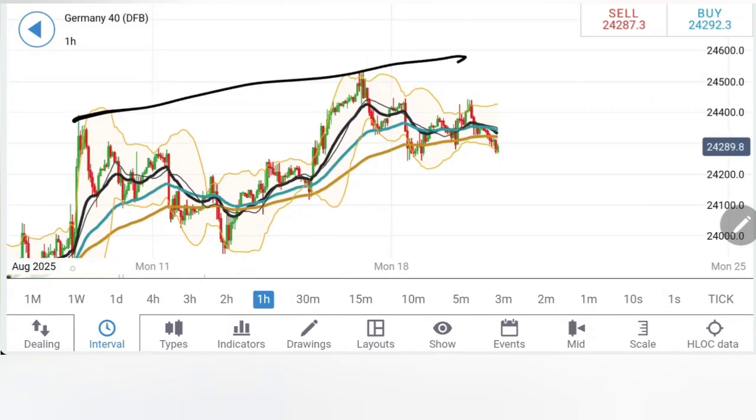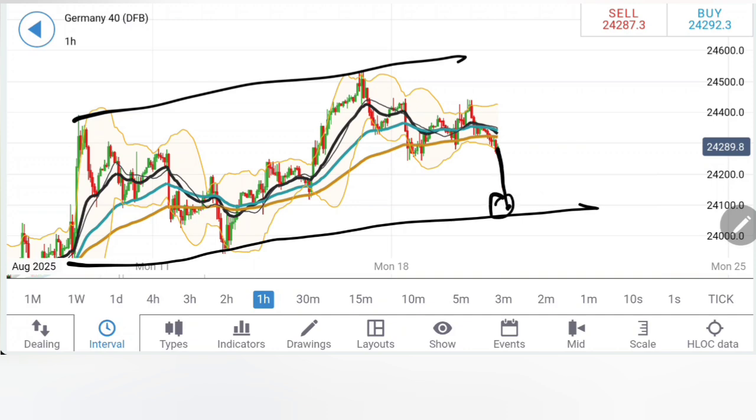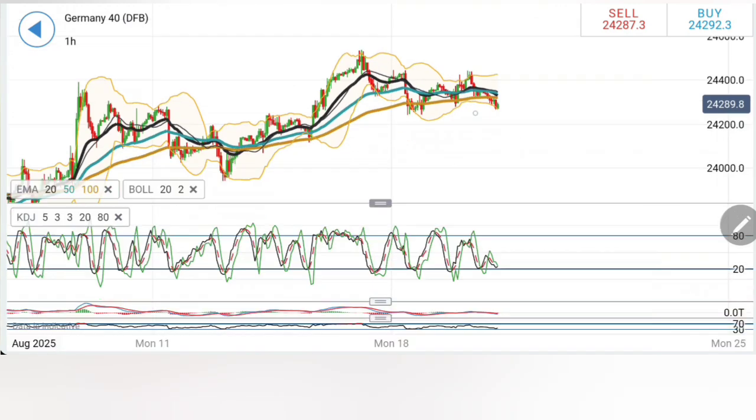Notice the twin peaks, notice the twin bottom. The lows here are below 24,000, 24,100 zone.